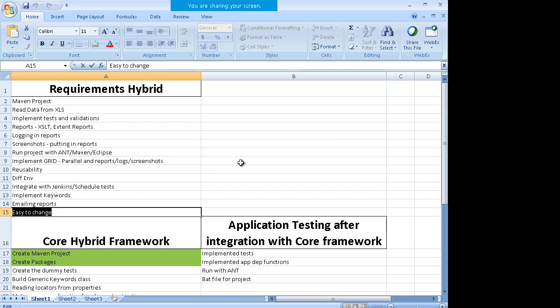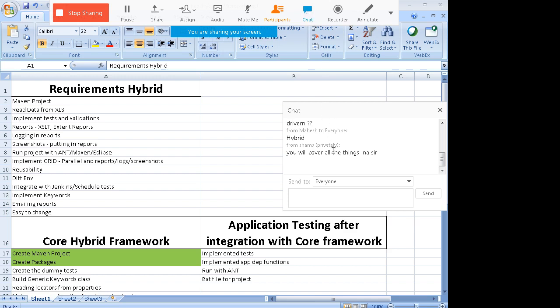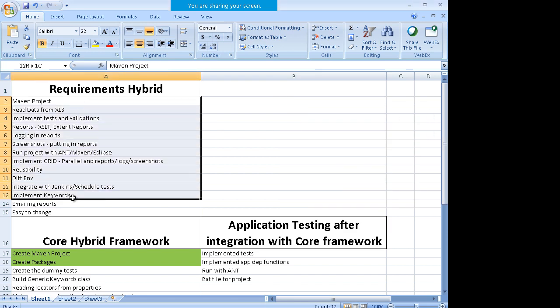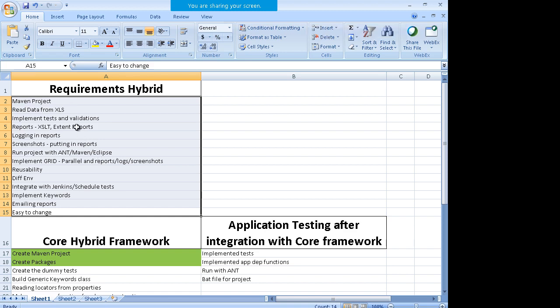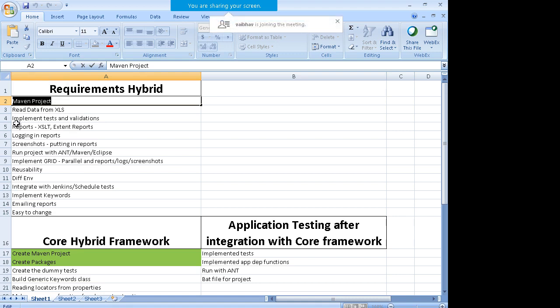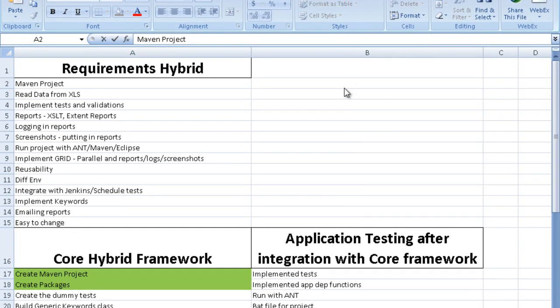Now how do you start building the hybrid framework? Yes, I will be covering all the things, Sam, don't worry. I'll take time and I'll cover all of them. The first thing is that you should build a Maven project.